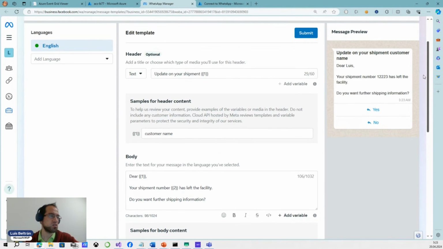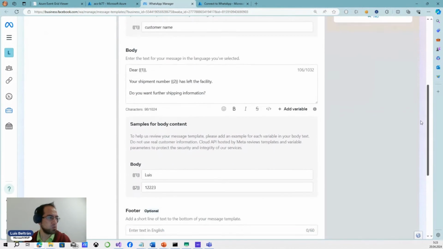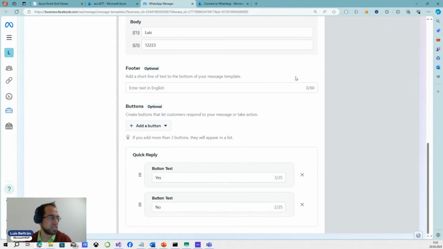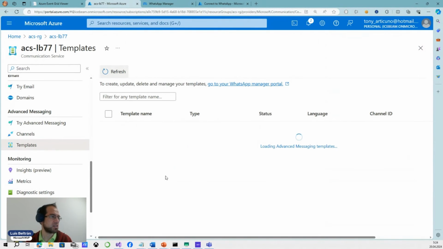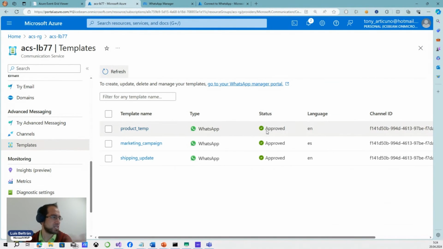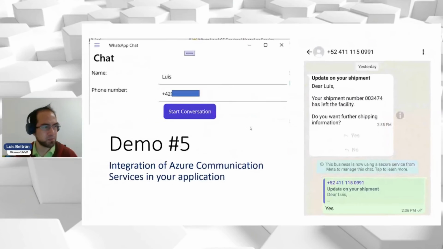So you see what we do here in the Facebook business account. We can add buttons. You can see the appearance of your template and what is shown to the user. At some point, these templates will appear here. And for example, you can see that now my third template was approved, right? And that's a very simple demo.